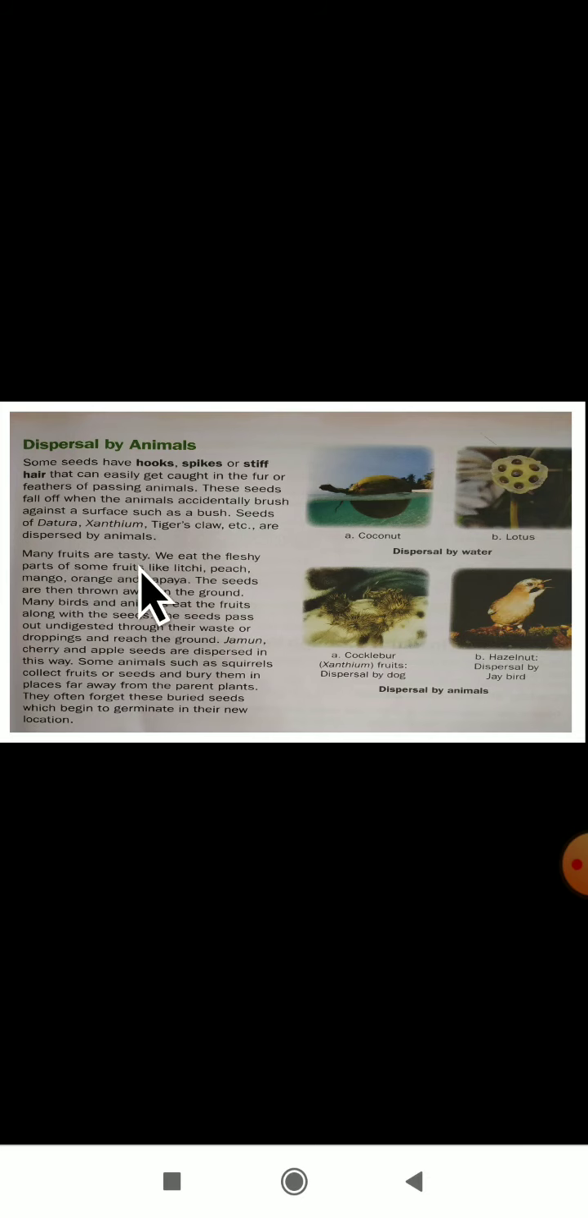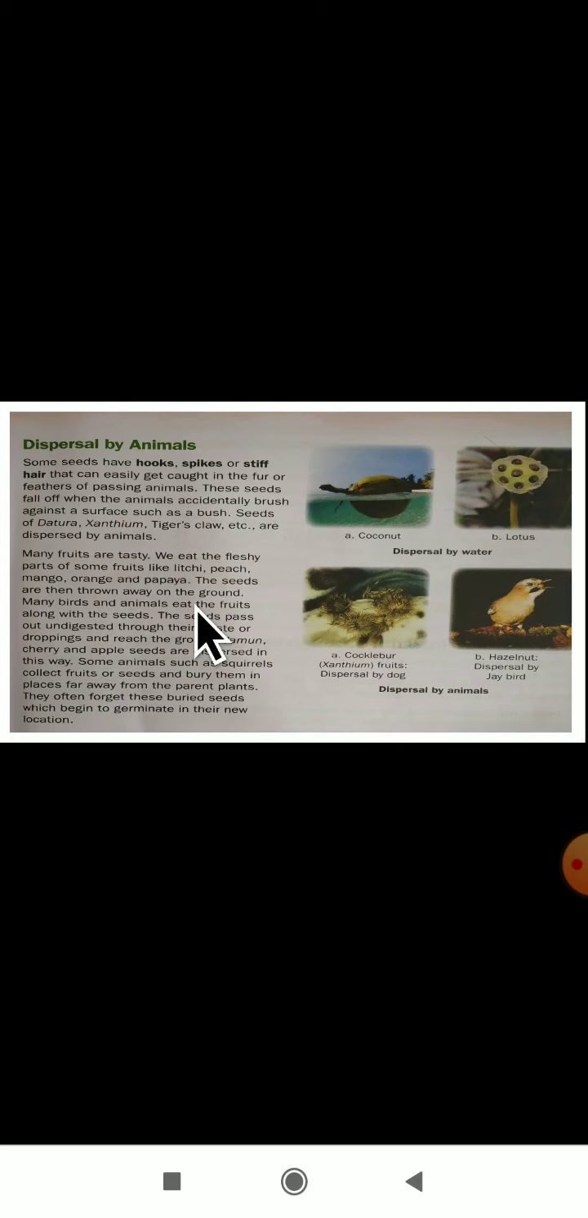Yes, all the fruits are very tasty. We eat the fleshy part of some fruits like lychee, peach, mango, orange and papaya. The seeds are then thrown away on the ground. Yes, dear students, whenever you are eating these fruits, peach, mango, orange and papaya, these all will contain what? The seeds will be present inside these fruits.